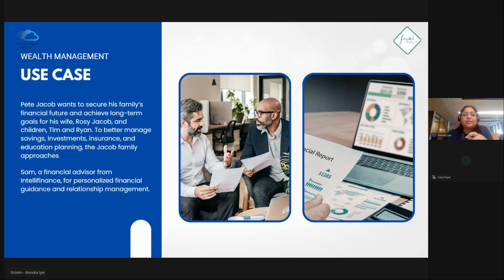To understand the concept of wealth management and how it can be dealt with, we have this use case. I've come up with a family, like I was explaining. We have someone called Pete Jacob. He has a wife and two kids. His wife's name is Rosie, and he has two children called Tim and Ryan. Now he wants to understand how he can secure his family's future with his long-term goals, and what he needs to do. For that, he is looking for a person who can advise him on how to save, how to invest, and how to plan for the kids' education, and so on.